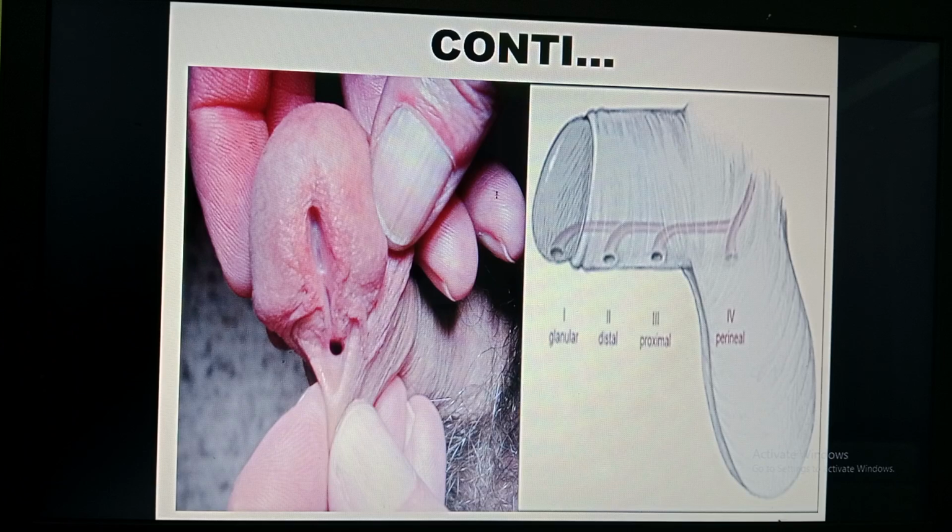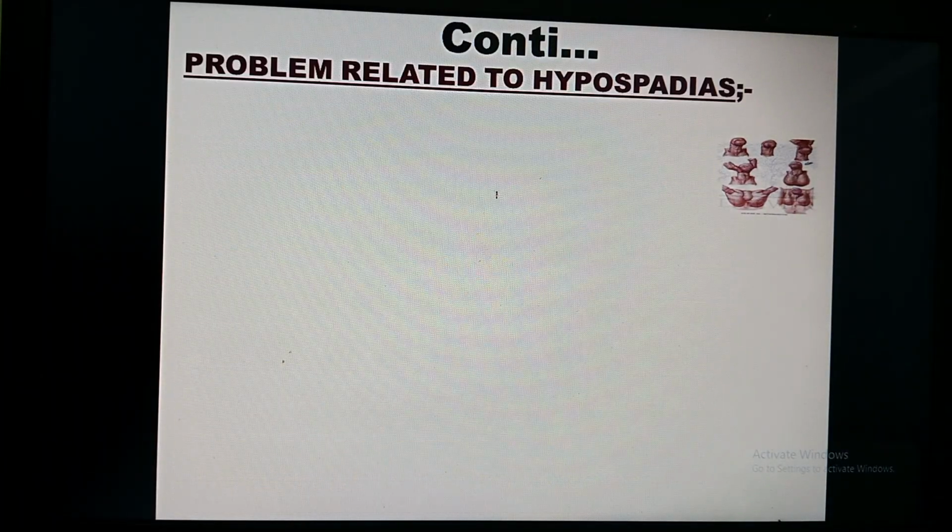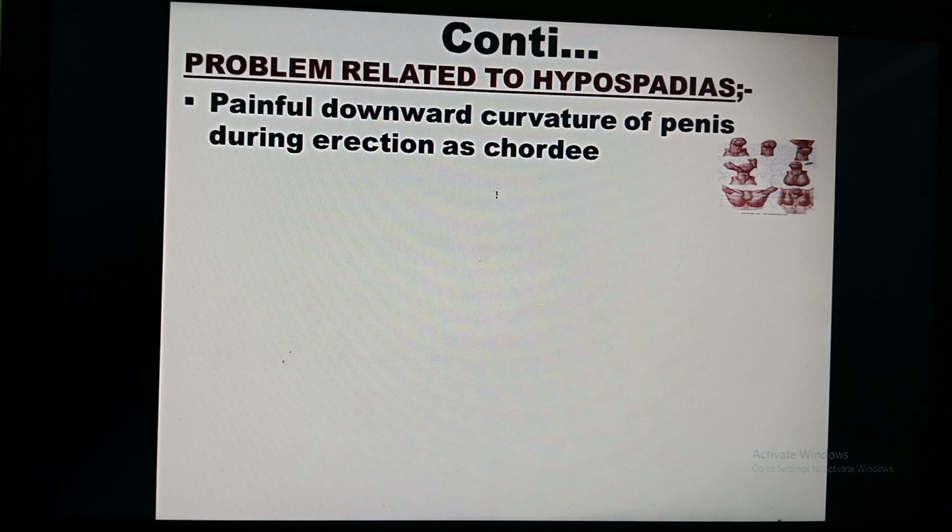This is hypospadias. Okay, if the child is born with hypospadias, what problems does the child face, or what are the signs and symptoms? The first one is a painful downward curvature of the penis during erection, called chordee. While passing urine, the penis will erect. During erection the penis will be like this. Chordee means the abnormal curvature, a bending.